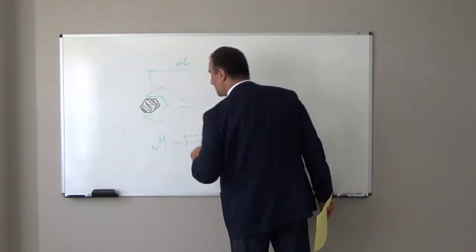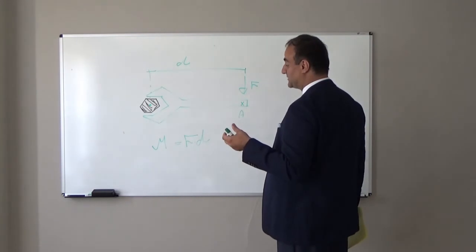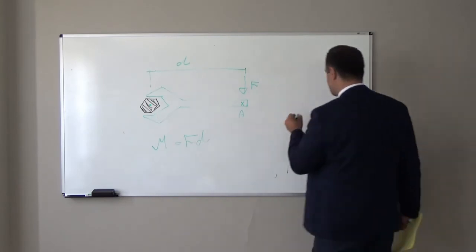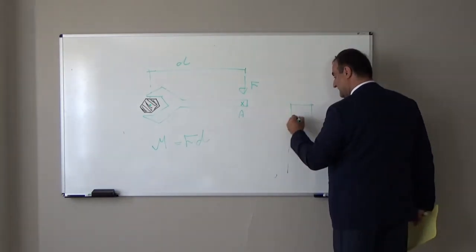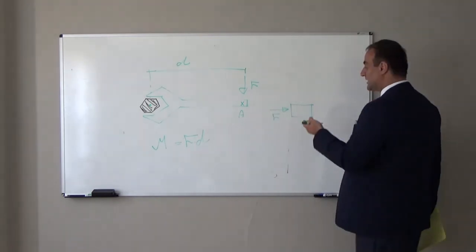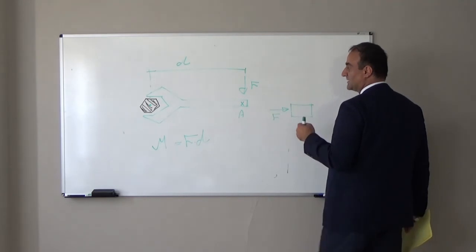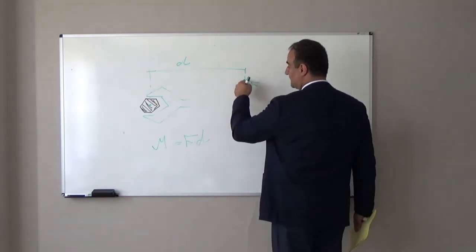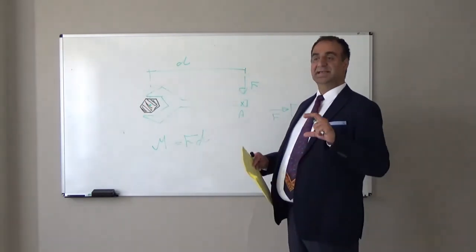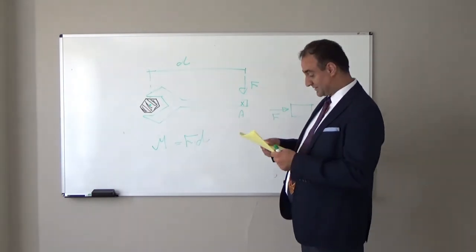We call it moment. So moment is the tendency to rotate an object. If I apply force to an object, it will move in the direction of the force. But if I apply force here, force times the distance up to the centroid of that bolt is the tendency to rotate that bolt. We call it moment.